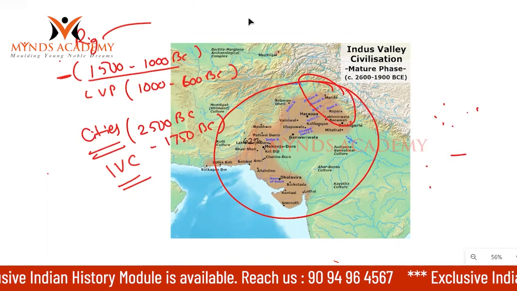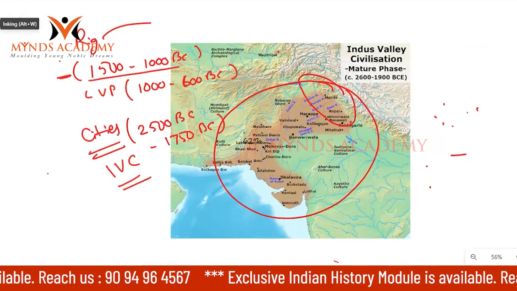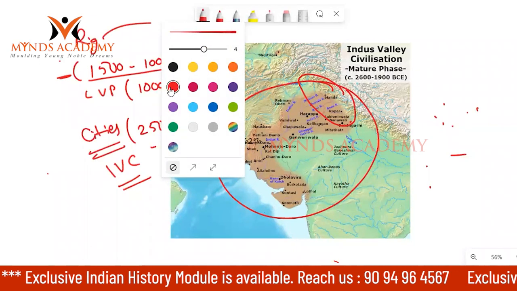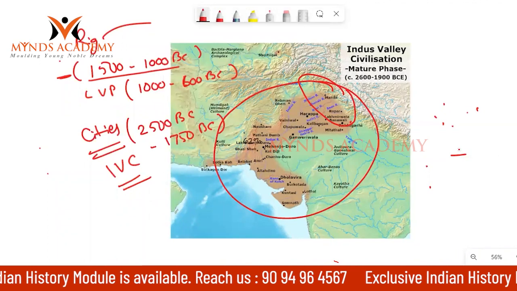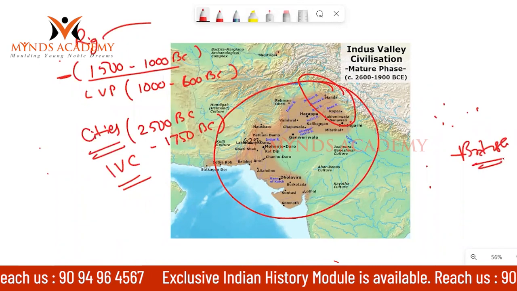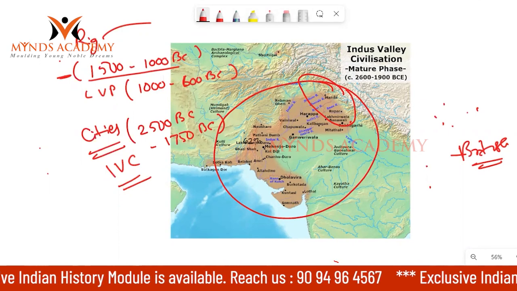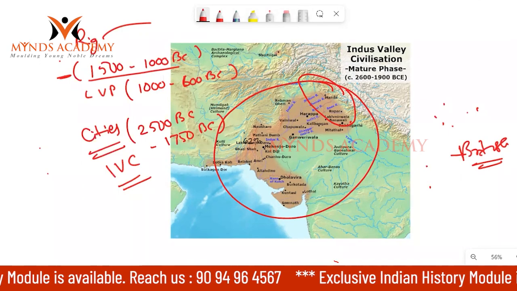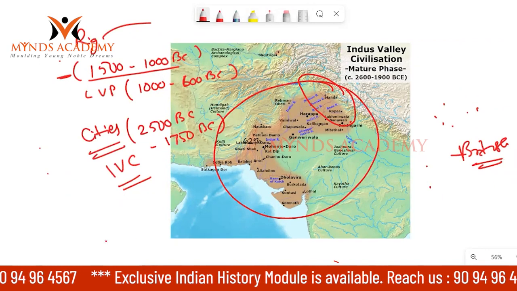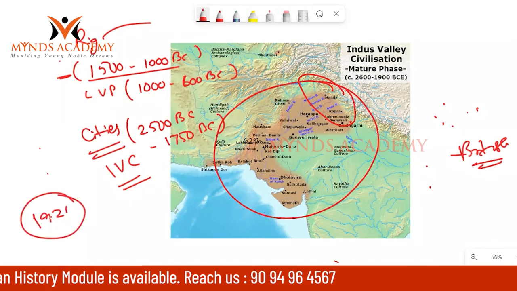Okay, students, now it's clear. Now here, the British used to say that India was not a civilized country. We Indians were always dependent on other countries, and we don't know how to live in cities, or we don't know culture at all. So this became a major weapon after 1920, and Indians counter attacked the British narrative